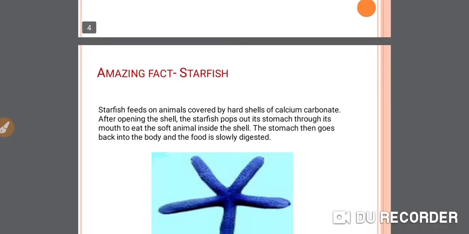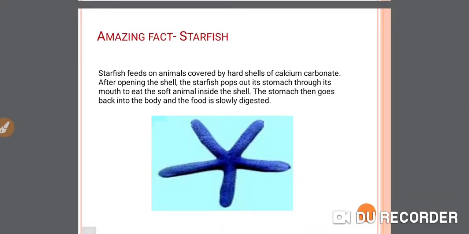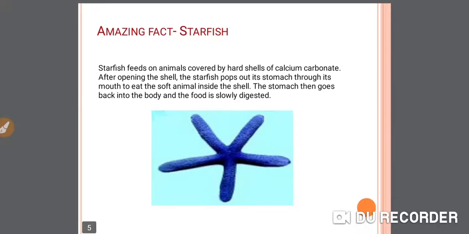Now let's see what are the amazing facts about the starfish. Starfish feeds on animals covered by hard shells of calcium carbonate. After opening the shell, the starfish pops out its stomach through its mouth to eat the soft animal inside the shell. The stomach then goes back into the body and the food is slowly digested. So, this was the way by which starfish feed.